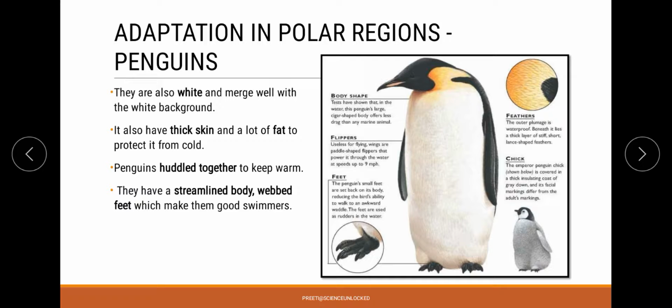It's just that one has some sort of advantage and the other one has another sort of advantage. On the whole, these are the features which are going to help them in the adaptation in the polar region.